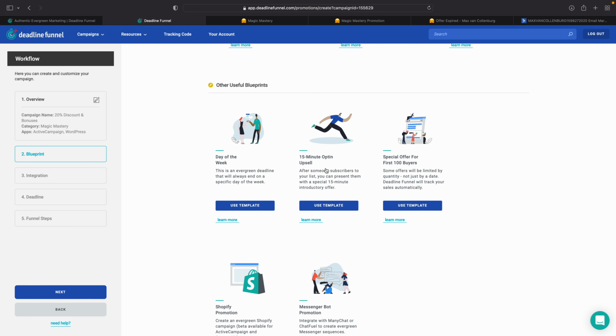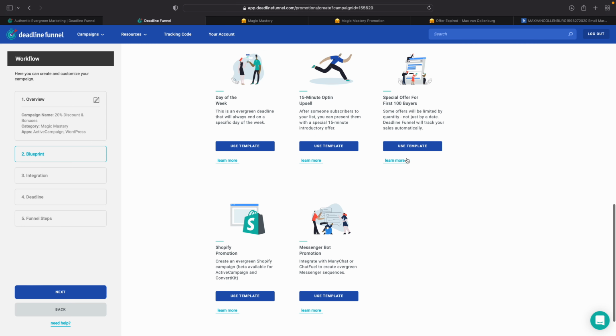Which one I also think is pretty cool is you can also use it for a 15-minute opt-in upsell. So somebody is downloading like a checklist or a cheat sheet. They go to a page. As soon as they come onto that page, the deadline is generated for 15 minutes into the future. And then also a countdown timer will show on that page like, hey, super cool that you just downloaded this cheat sheet. If you want, right now for the next 15 minutes, you can buy this or that for this special price. Or this one is also pretty cool. Here you can also have a special offer, not based on time, but based on the amount of buyers. I think that's also really great.